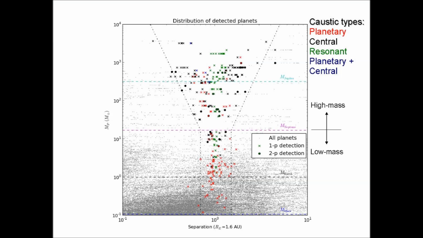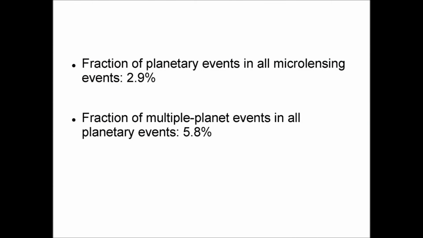Our simulation is conducted for a simplified KMTNet experiment. In this figure, we show the distribution of planets detected in our simulation in comparison with all the planets that are included in our simulation. We found that KMTNet will be able to find more very low-mass planets, even down to Mars mass. With about 7,000 simulated events, we found that according to Ida and Lin's core accretion model, the fraction of planetary events in all microlensing events is 2.9%, out of which 5.8% show multiple planet signatures.